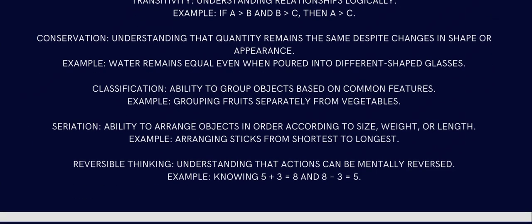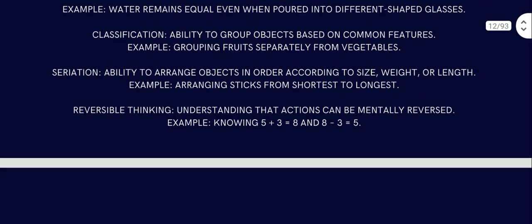There is reversible thinking, understanding that a direction can be reversed mentally. That is a simple thing. Example: knowing that 5 plus 3 equals 8 and 8 minus 3 equals 5. That is reversible thinking. You can reverse things in your mind, how things happen.